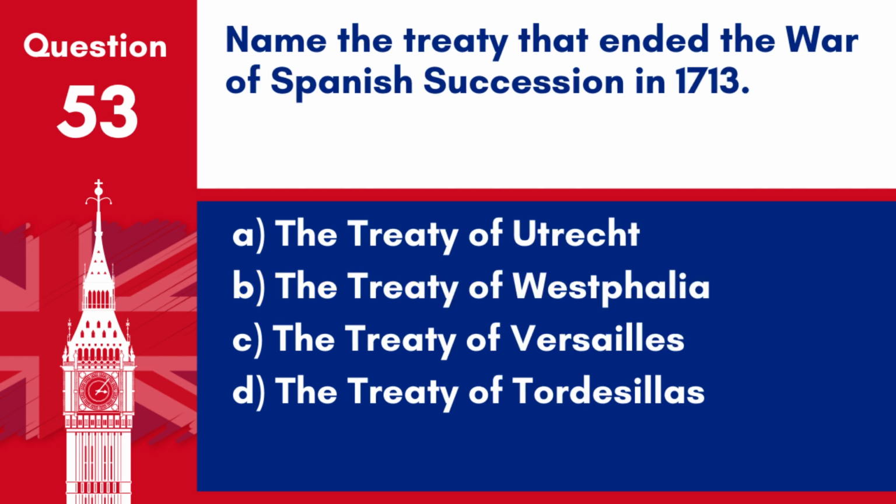Question 53. Name the treaty that ended the War of Spanish Succession in 1713. A. The Treaty of Utrecht. B. The Treaty of Westphalia. C. The Treaty of Versailles. D. The Treaty of Tordesillas.